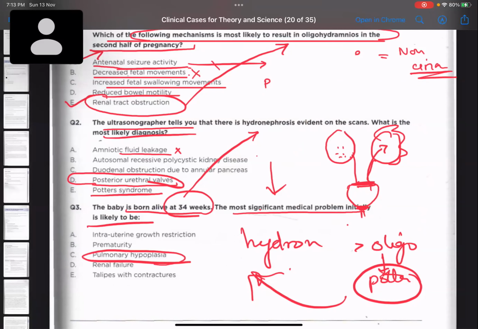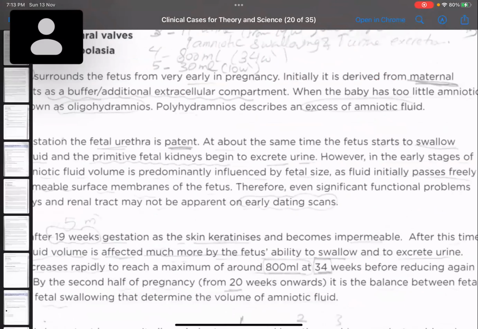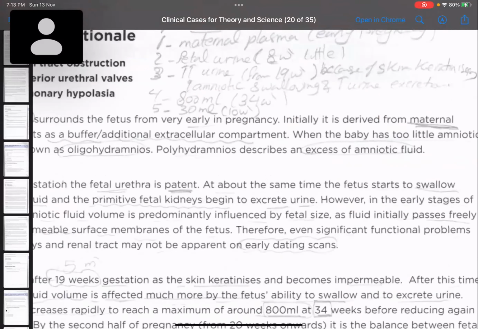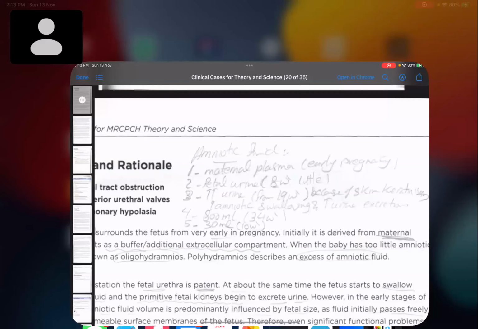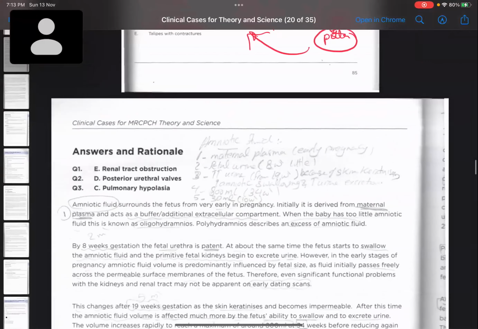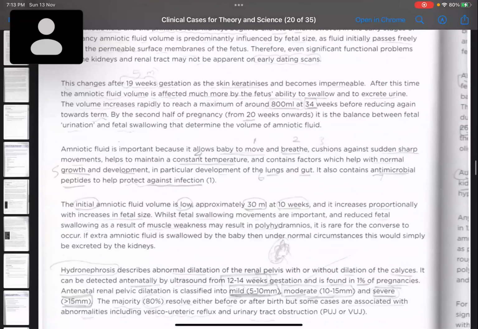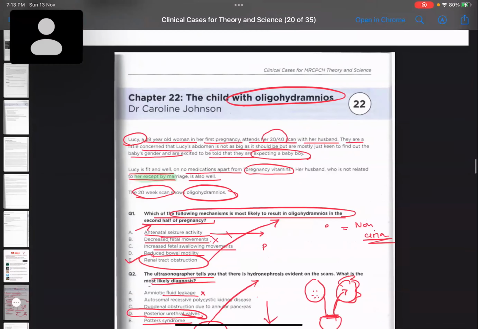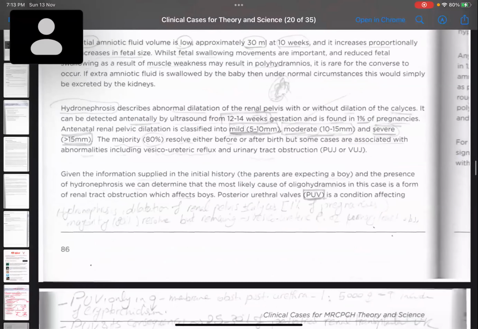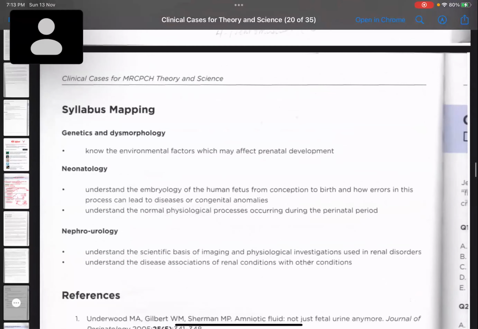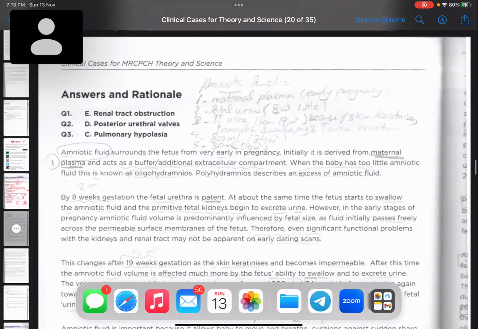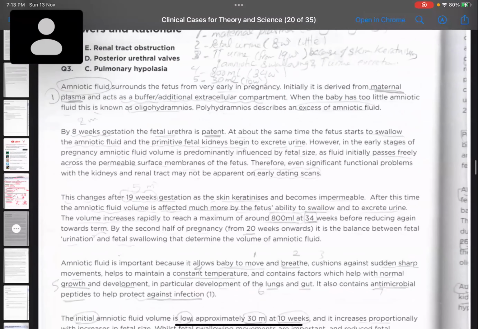Very simple. Whatever I have told you, if you want this to be stored in your brain for a very long time, then give it a read. This is a very good case. Case number 22. Clinical case stuff. It's very, very well explained. So this ends all the cases of our nephrology system.